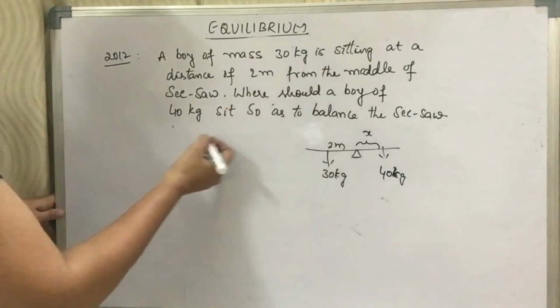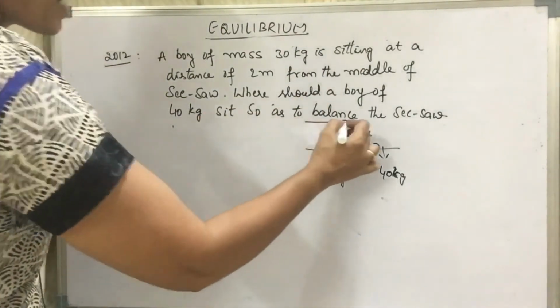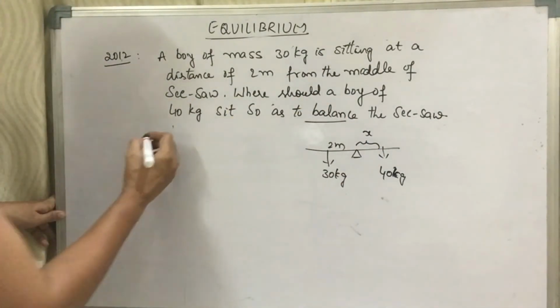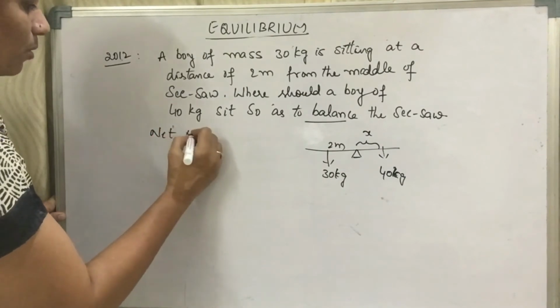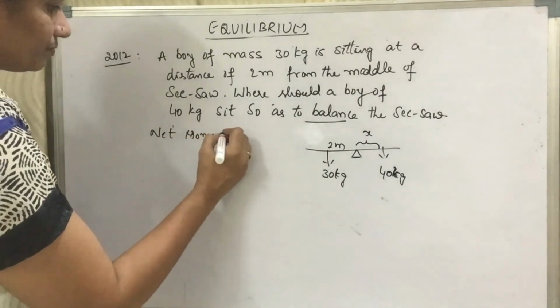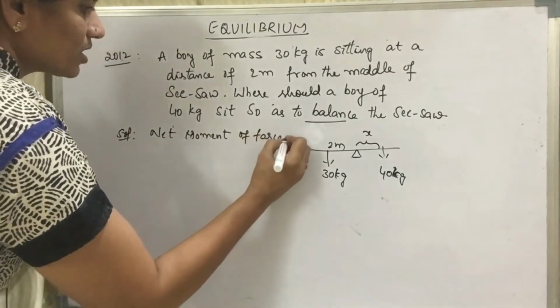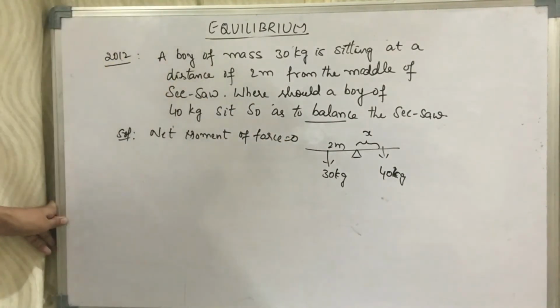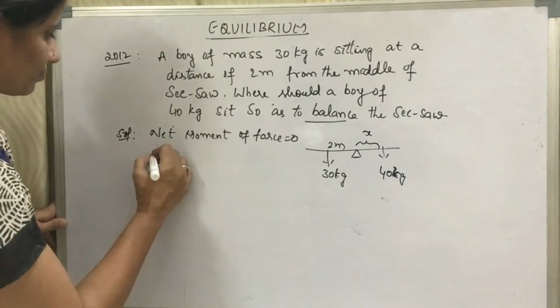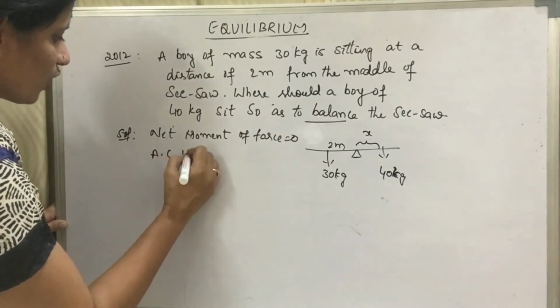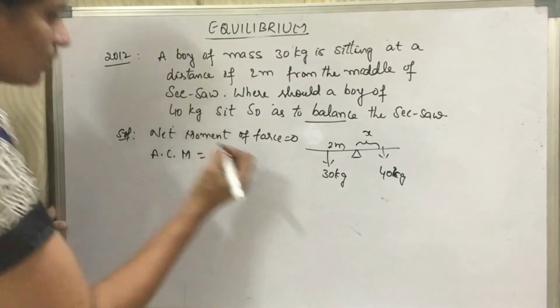We know that since it is balanced, the net moment of force is 0. If the net moment of force is 0, it means anti-clockwise moments are equal to the clockwise moments.